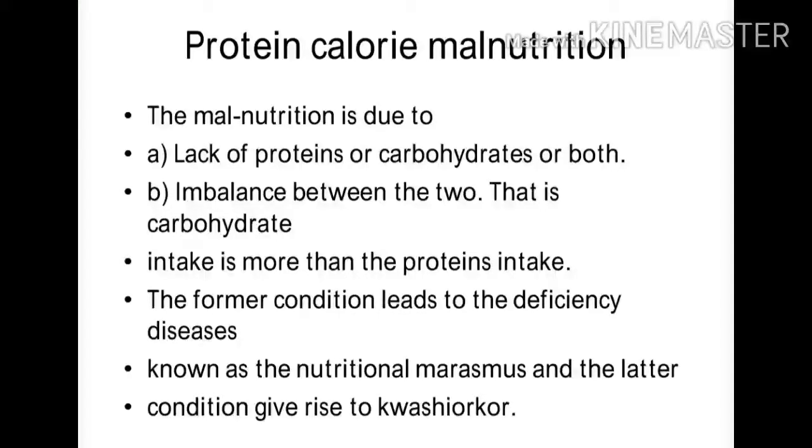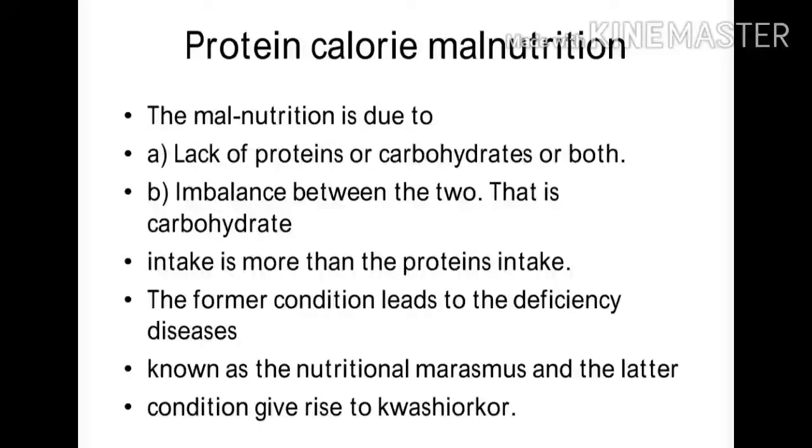This malnutrition is due to lack of protein or carbohydrate, or both of them, that is protein and carbohydrate both are less in the diet, or imbalance between the two, that is carbohydrate intake is more than the protein intake. The former condition leads to the deficiency disease known as nutritional marasmus, and the latter condition gives rise to Kwashiorkor, that is another disease.